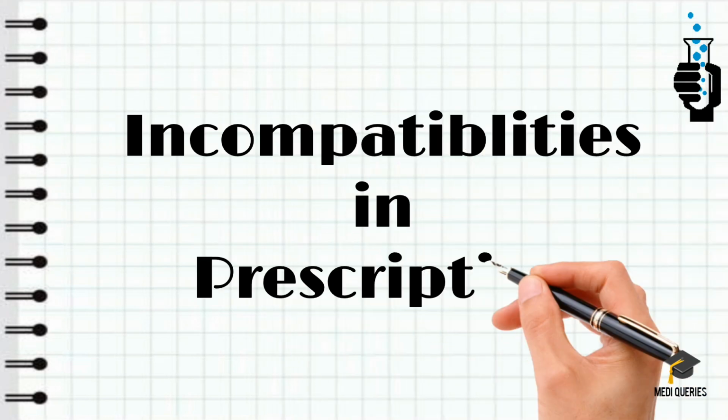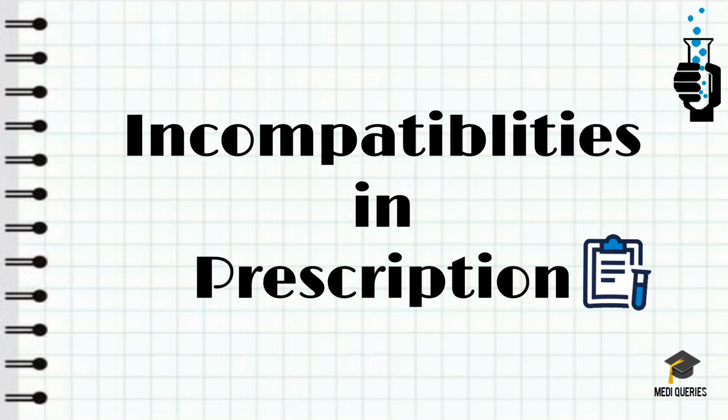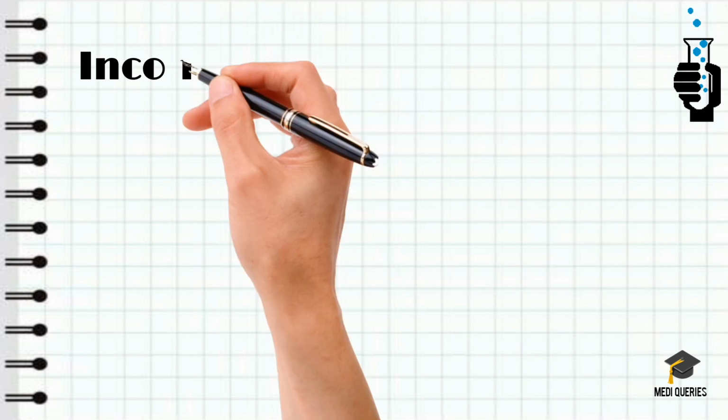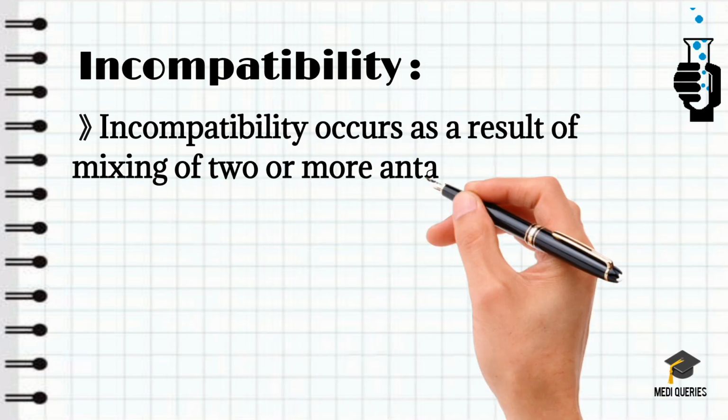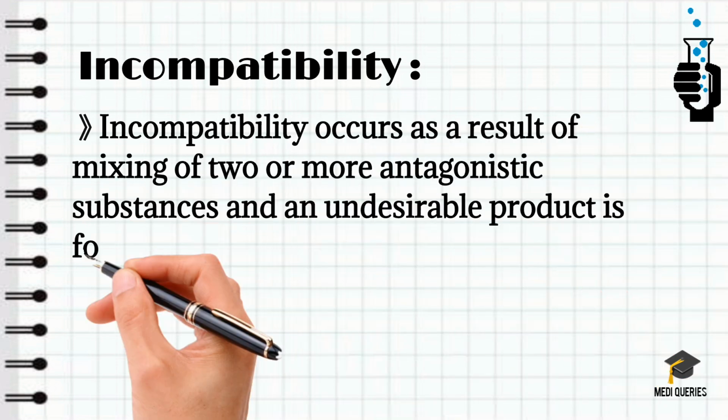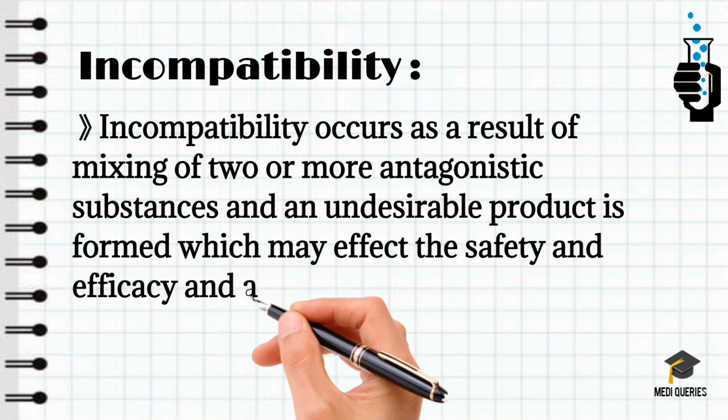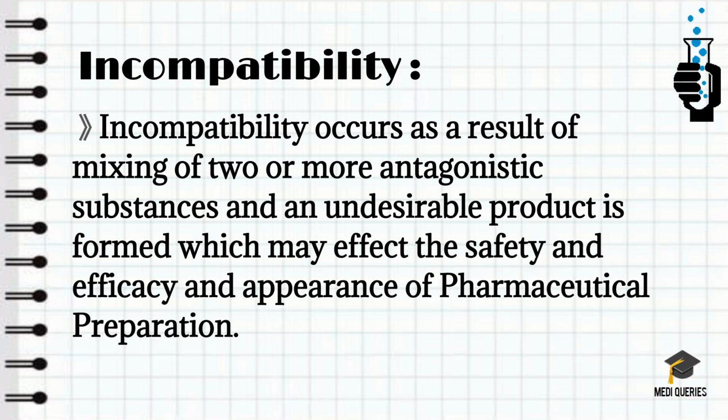In this video, we are going to learn about the incompatibilities in the prescriptions. So what does incompatibility mean? Incompatibility mainly occurs as a result of mixing two or more antagonistic substances. As a result, an undesirable product is formed, which mainly affects the safety, efficacy, and the appearance of the pharmaceutical preparation.